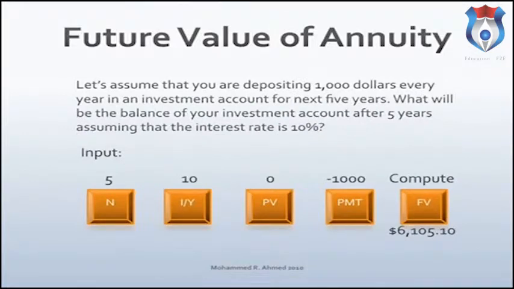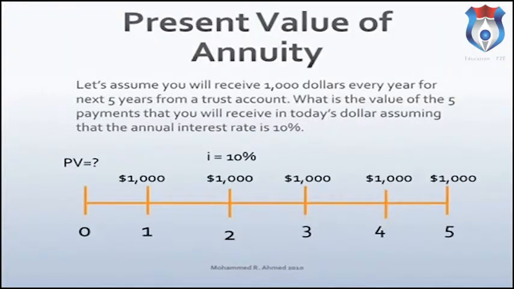Let's enter the data in the calculator in the following order. 5 N, 10 I/Y, 0 present value, 1000, then plus and minus key, then payment. Next, press compute key and future value, or for HP, just press FV, future value. The future value of $1,000 deposits for 5 years is $6,105.10.